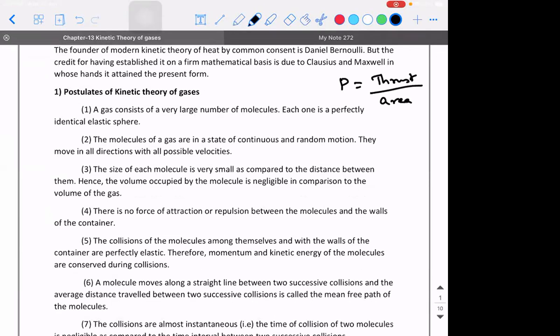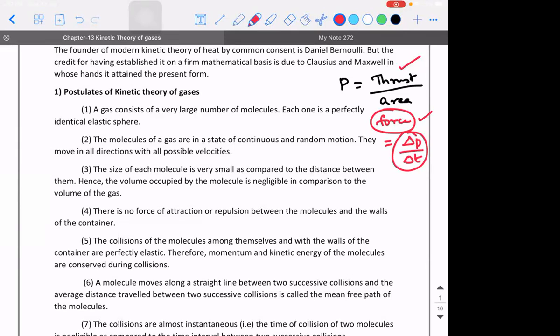Thrust is nothing but force. It is a force which is in a particular direction. Now my question is, according to Newton's second law, how do we define force? According to Newton's second law, the force is defined as the rate of change of linear momentum, that is delta P divided by delta T.